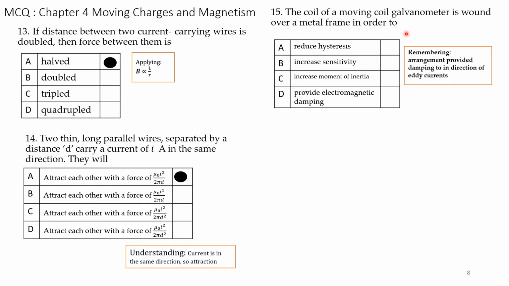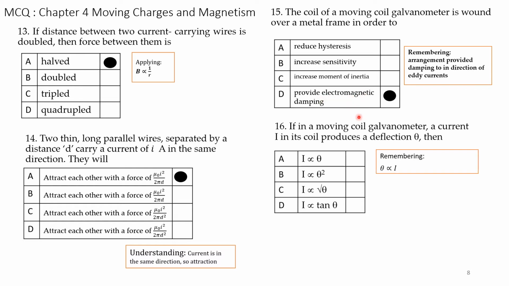We have to remember, this arrangement provides damping through eddy currents. So the purpose is to provide damping. So the correct answer is D. That is, the winding of the coil over the metal frame provides electromagnetic damping. You have to remember this.